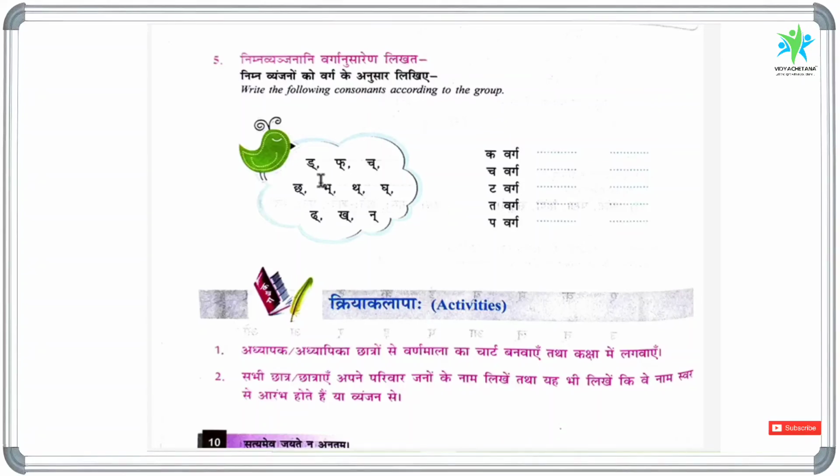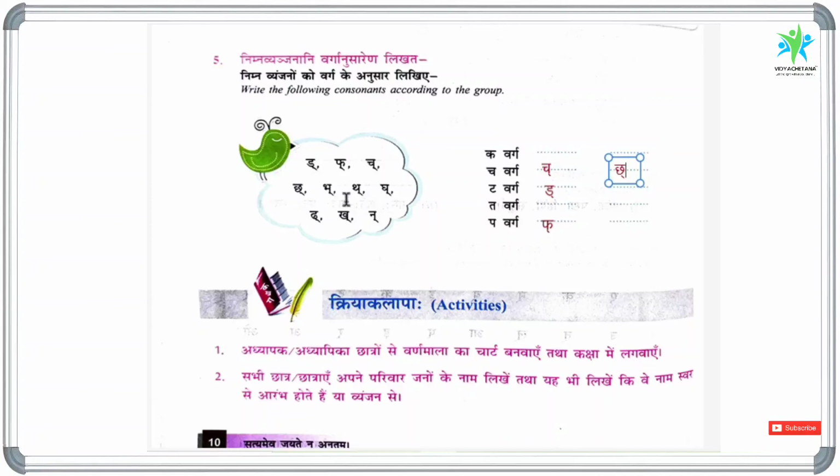The first letter, Da halant. Da halant belongs to the Tavarga. And the next letter, Pa halant. Pa halant belongs to the Pavarga. And the next letter, Cha halant. Cha halant belongs to the Chavarga. And the next letter is Cha halant. Cha halant again belongs to the Chavarga.